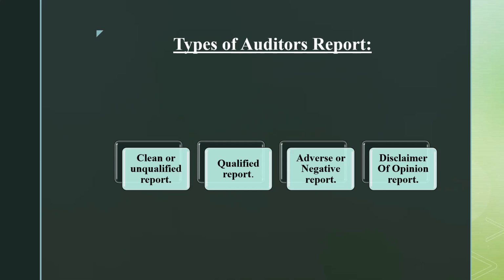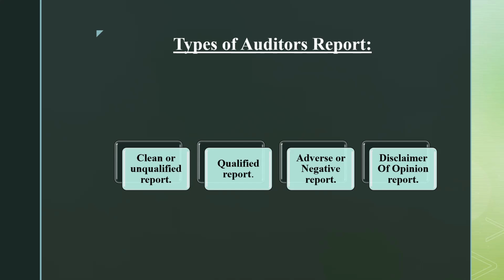First and foremost, the clean or unqualified report. The term itself says clean or unqualified. That means the financial statements have been properly maintained and recorded as per the generally accepted accounting principles, and the auditor finds no misstatements in any financial statements.